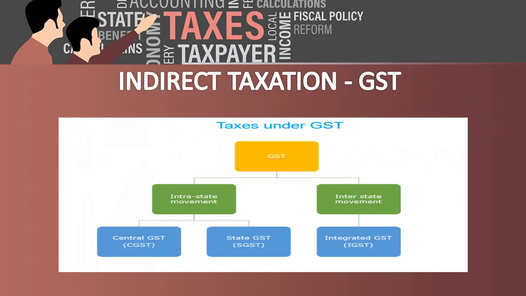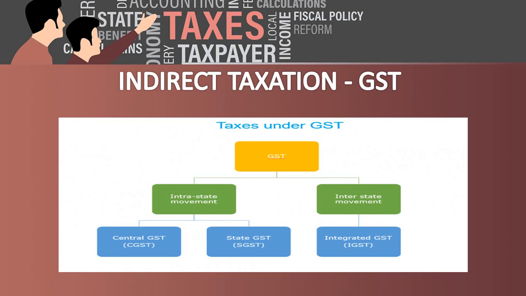As we said earlier, indirect taxation has separate stages and separate types. It is a destination-based tax, so everything depends upon when and where the goods or services are given or received. GST can be divided into intrastate movement and interstate movement. Intrastate movement is nothing but the movement within the state. Interstate is the transaction between one state and another state.